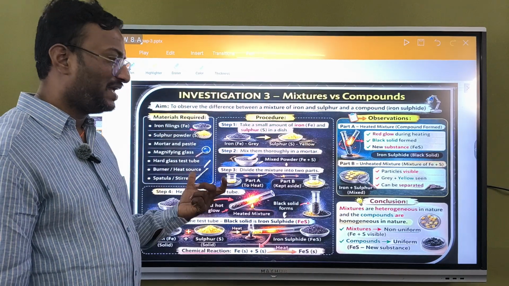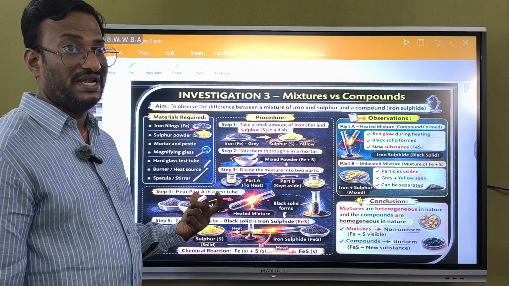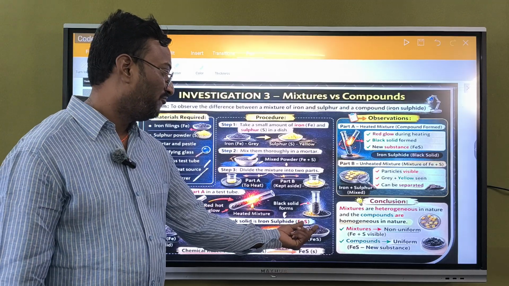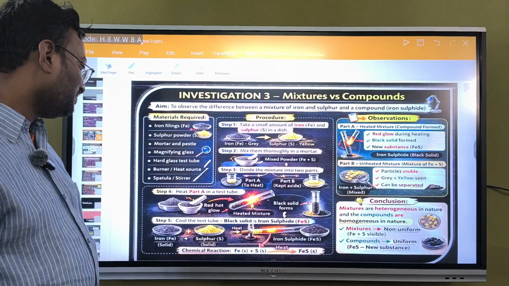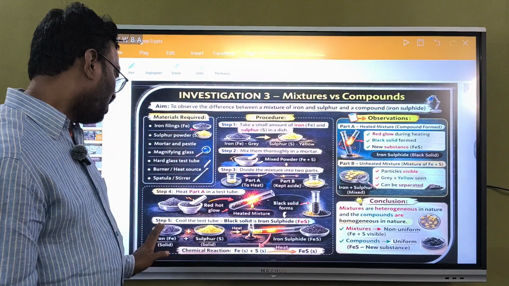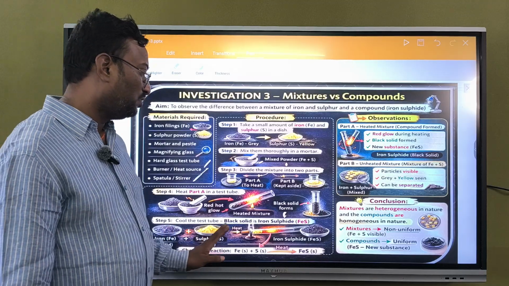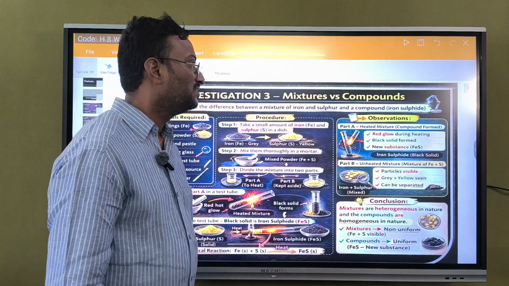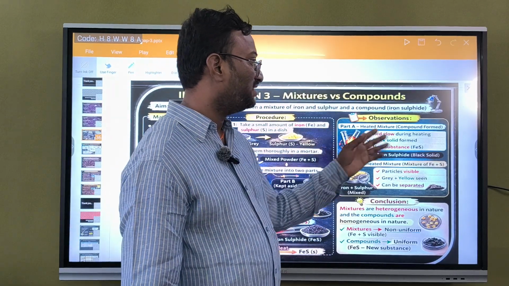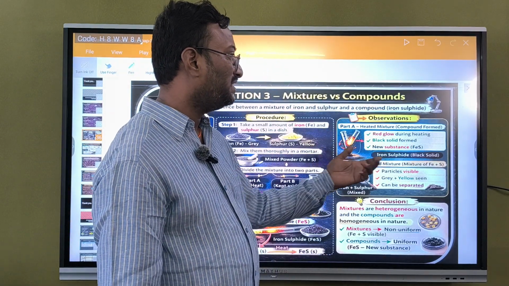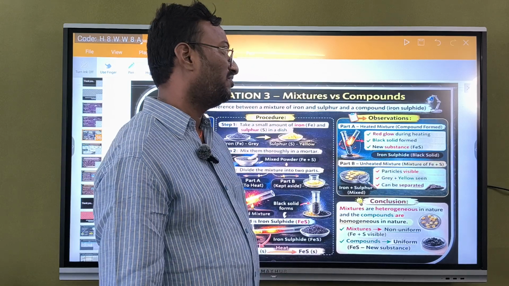So that is a chemical reaction after heating. That is called ferrous sulfide, or iron sulfide. Iron reacts with sulfur, and on heating it forms ferrous sulfide. Take part A. Part A is ferrous sulfide and part B is the normal mixture of iron and sulfur.